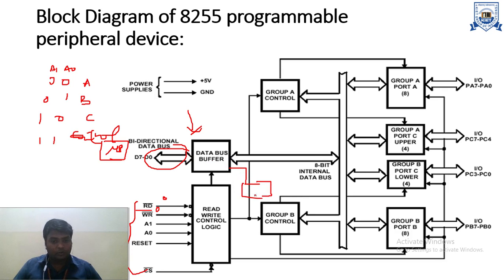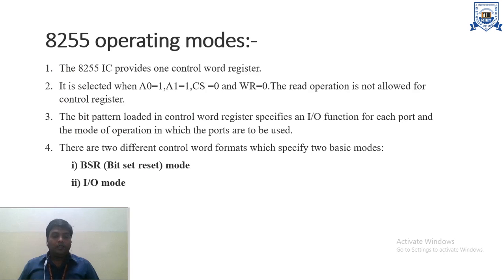Here we have the control word register. So this is your control word information, and on the basis of that we control this 8255 programmable peripheral device. Okay, so that is the block diagram of 8255. Now we are moving towards the operating modes of 8255.